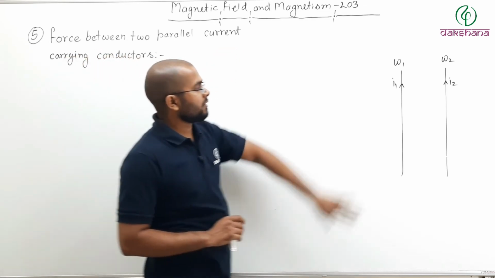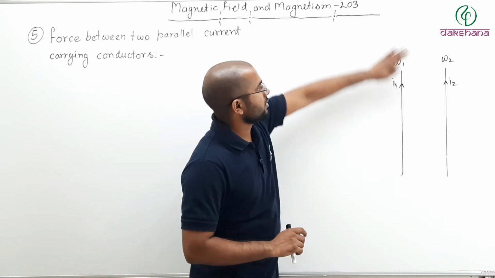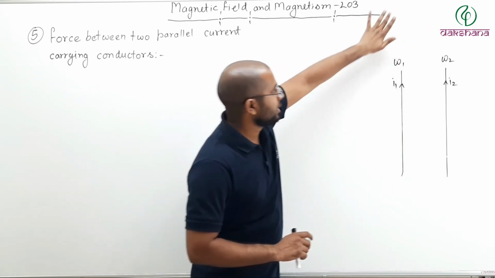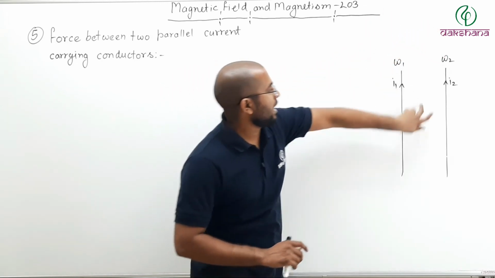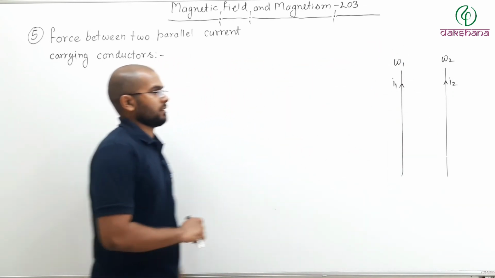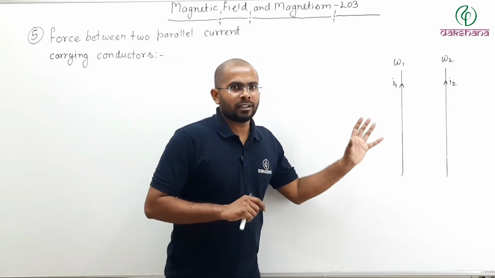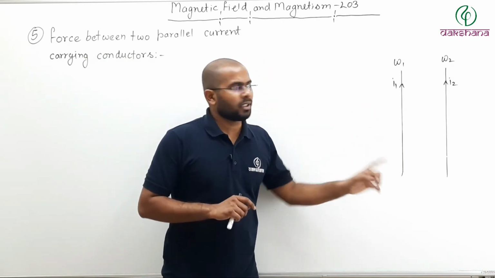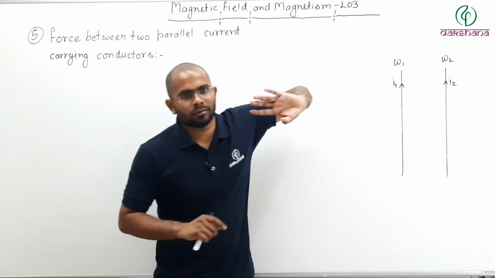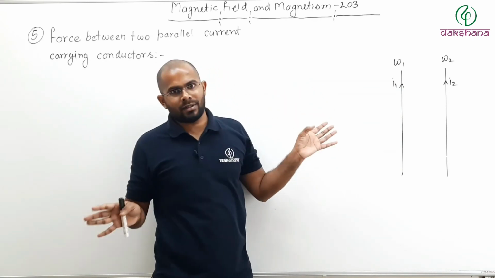Meaning here we have two wires. This is wire 1, this is wire 2. They are straight wires and they are parallel to each other. Now, both of them are carrying current, not necessarily same amount. One is I1, other is I2. They can be same, they can be different.